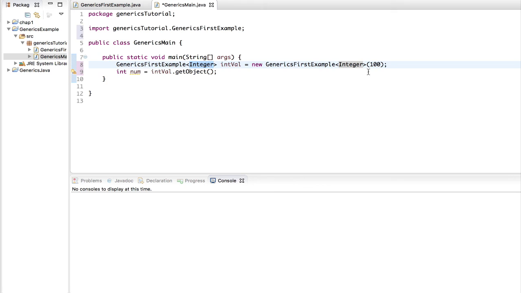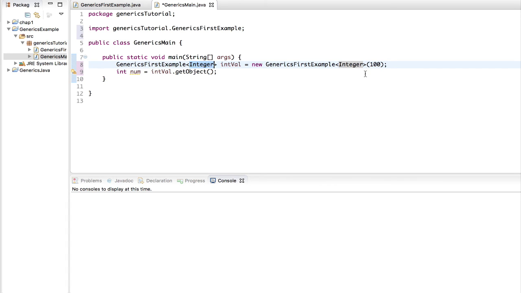It means that there is implicit casting going on behind the scenes when you compile the code. Although you have created a value of 100 and set that value inside the constructor, it means you have the autoboxing feature already turned on for your generics.